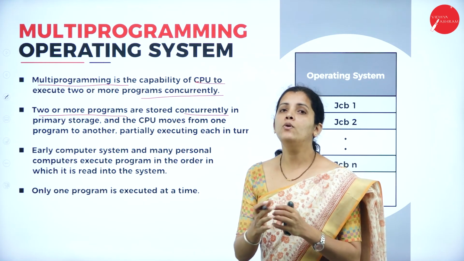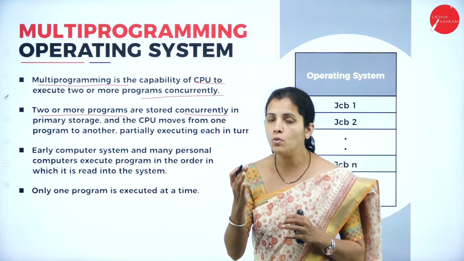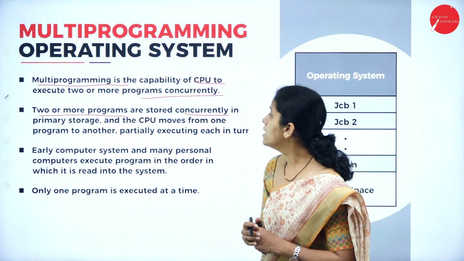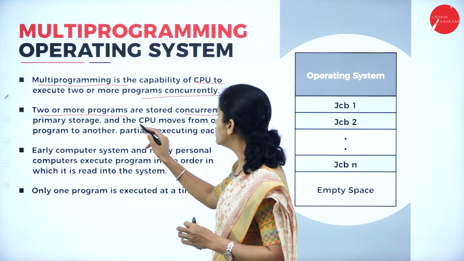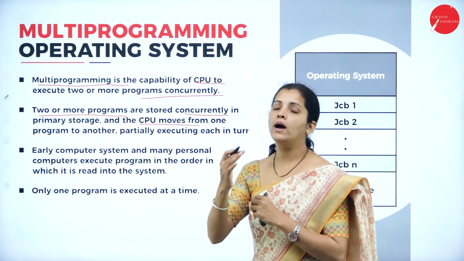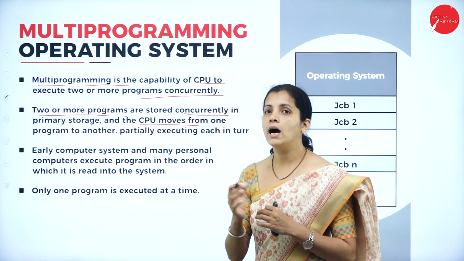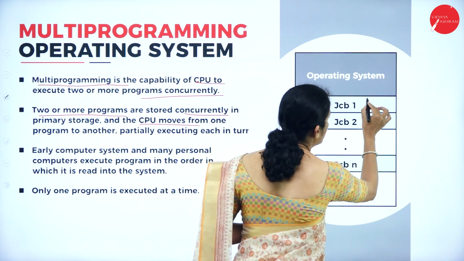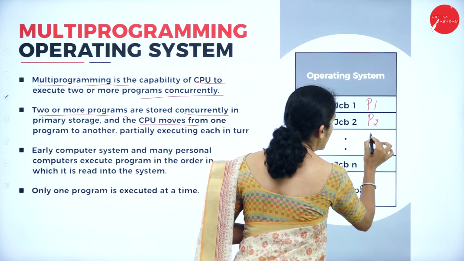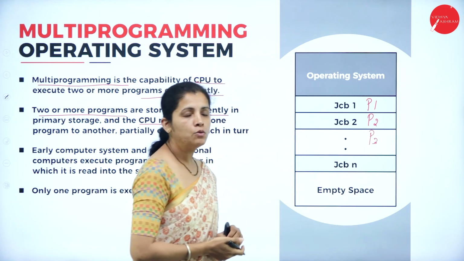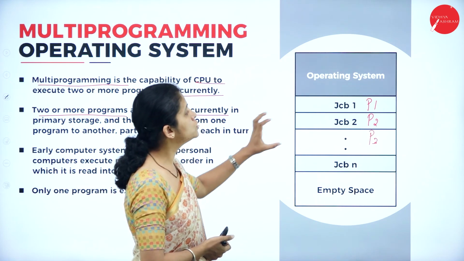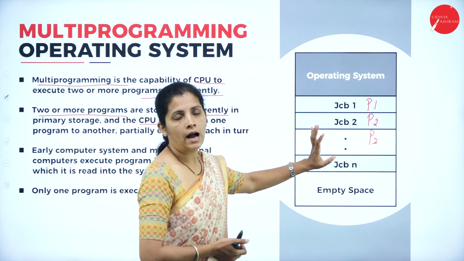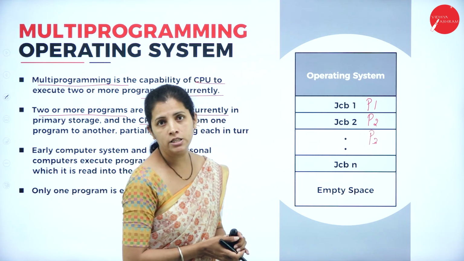That means suppose if I want to execute two or more programs, then all the programs must be stored in the main memory and the CPU is going to move from one program to another and partially execute each. For example, think that I have program 1, program 2 and program 3. Now the job of the CPU is to execute all the programs together.